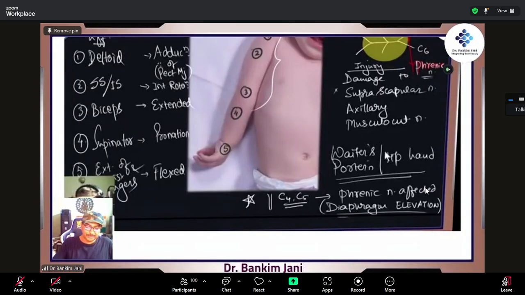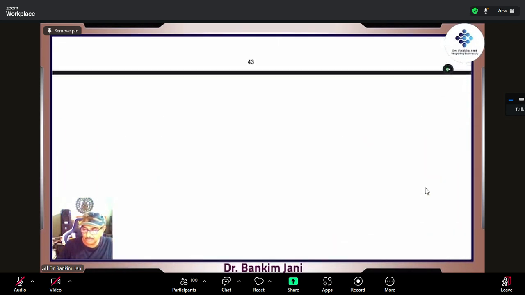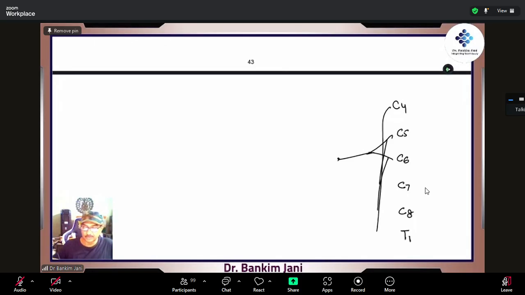Now, if you answer this much, it is more than enough. But there is something extra. As we drew that C5, C6, C7, C8, T1, this is how we went. So this will be the 4. So the nerve is going. This C4, C5 is not part of the brachial plexus. The brachial plexus was C5, C6, C7, C8, T1.